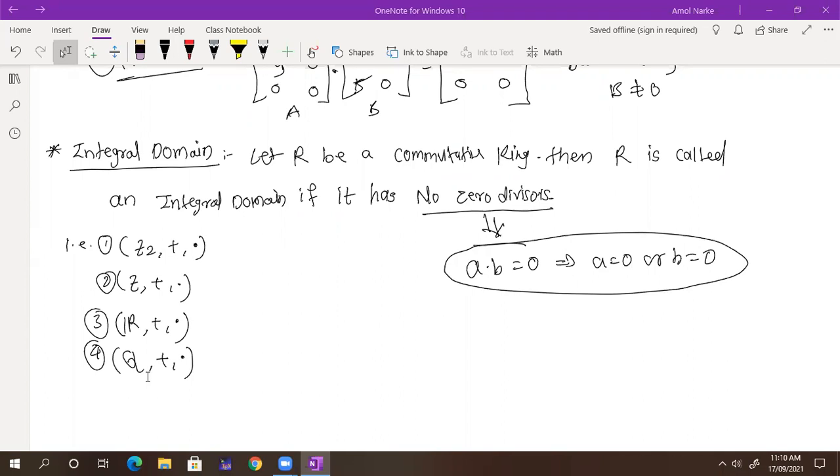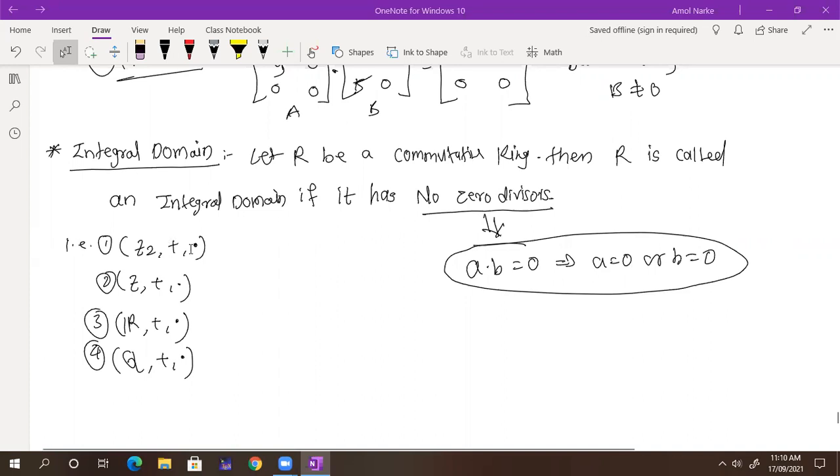Okay, clean and clear? Yes, sir. Sir, can you tell that once more? I couldn't hear you. What? You gave these four examples, so could you please tell?